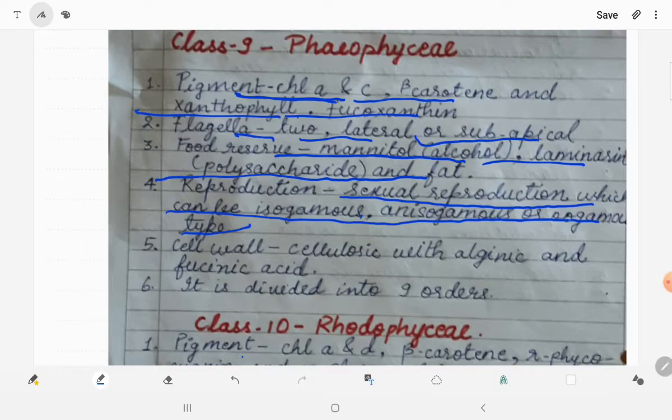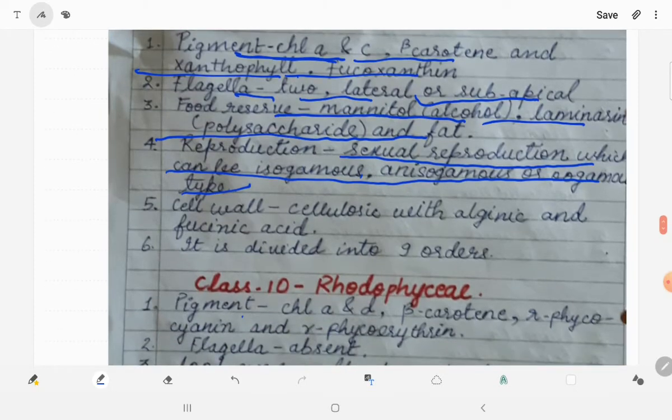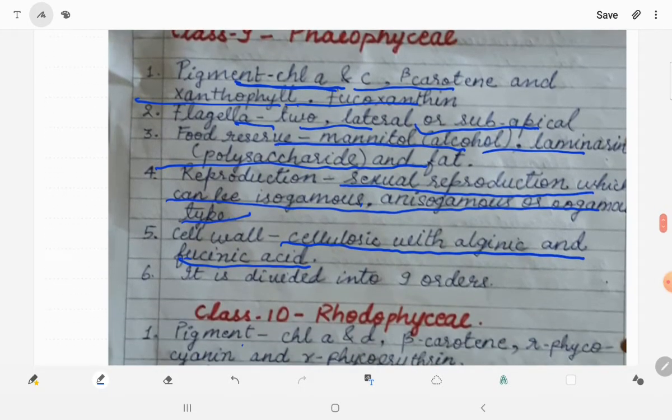When male and female gametes are of different morphology, and the male gamete is motile and small and the female gamete is large and stationary, we call it oogamous type. Cell wall is cellulosic with alginic and fucinic acid. It means the cell wall contains cellulose, algin and fucinic acid. The class Phaeophyceae is divided into 9 orders.